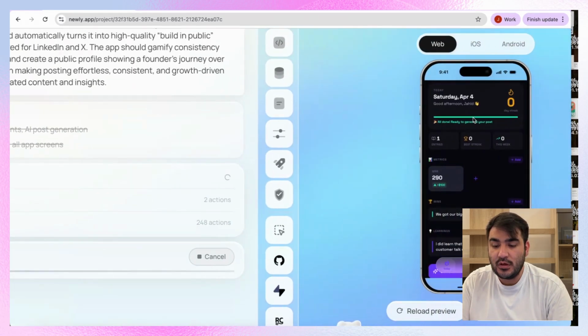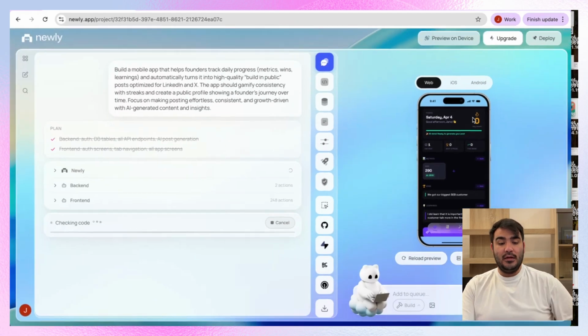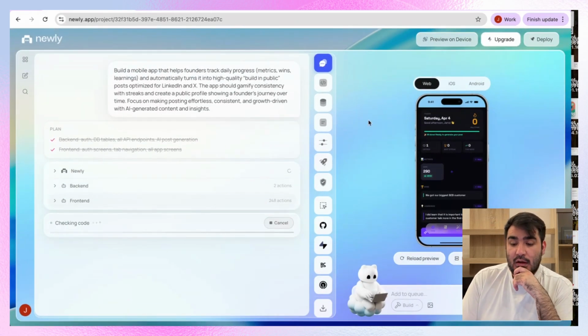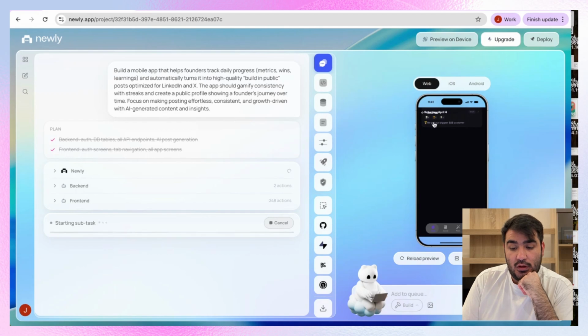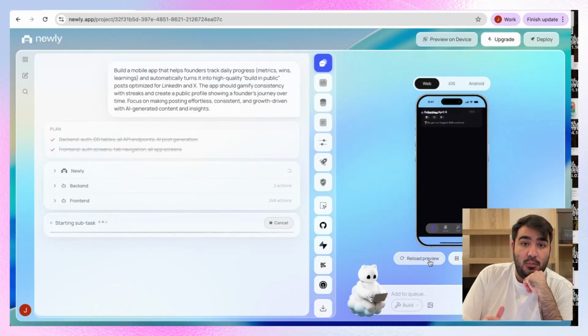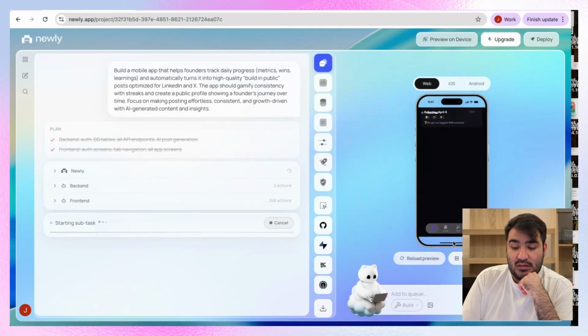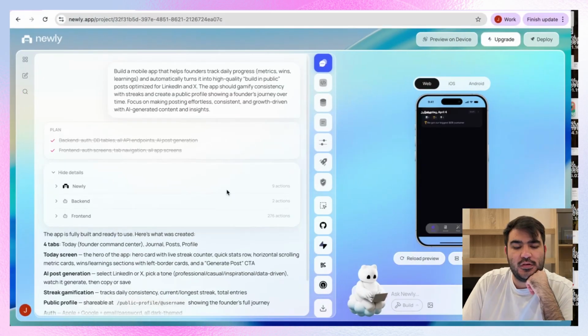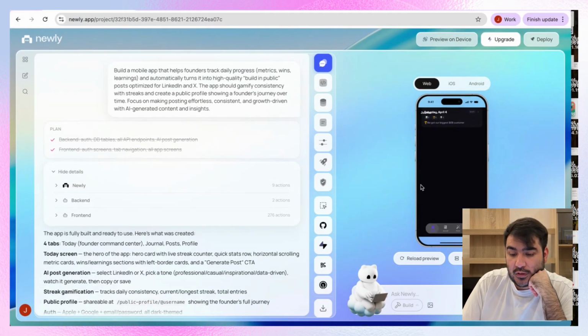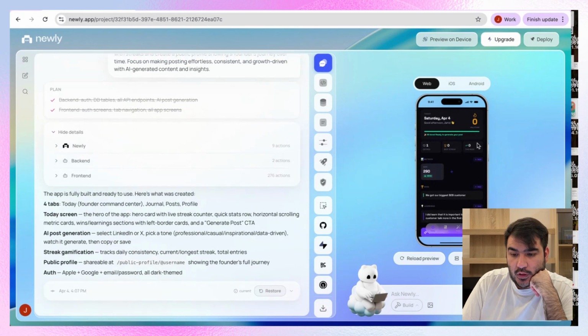It's very simple, green. And yeah, so this is our app that we built, and yeah, agent is still building, is checking last things, but our app is ready. And I think it depends on you how you want to go further. You want to change the design, you want to add things. Also, you have to check on the phone if everything is fine, because here, things are overlapping with a spacing issue. So you can actually screenshot and then ask AI to make that change and then have the proper spacing there. And of course, you can just generate posts and then you can also change the profile. Amazing. So yeah, here is finished the build for our tracking founder app. And yeah, so here we can see all the app settings here.